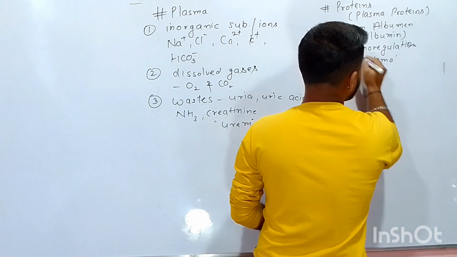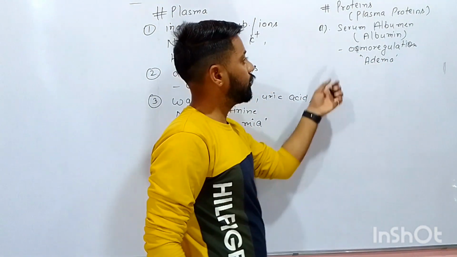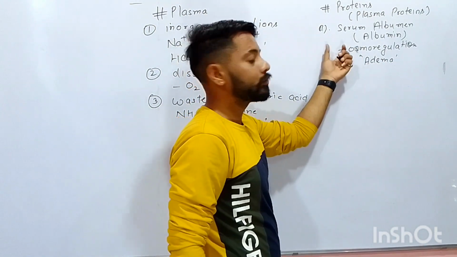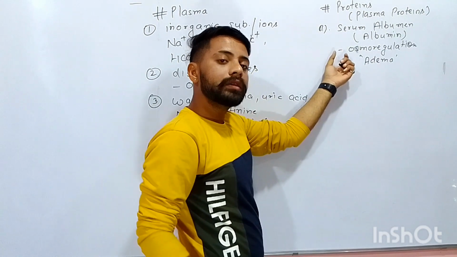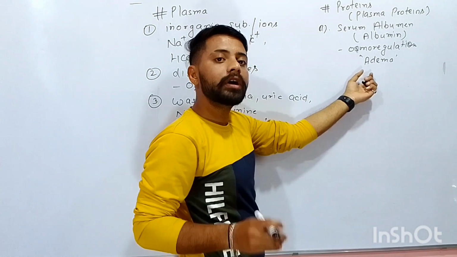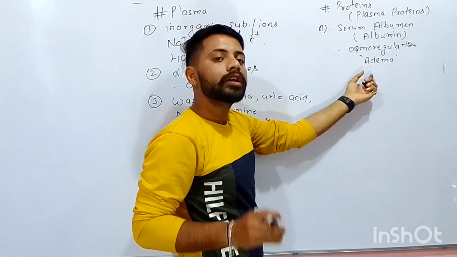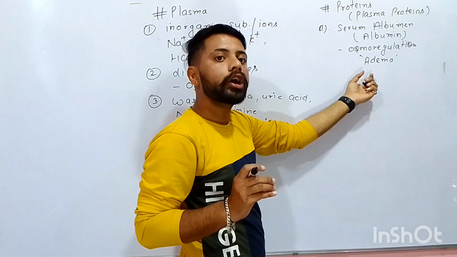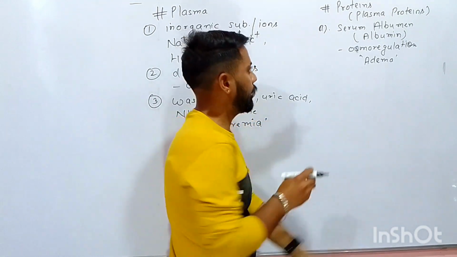In other words, if the person has a lower concentration of serum albumin in the plasma, then that person suffers from edema. In this disease, the fluid accumulates in the tissues because the blood is not able to hold the water.